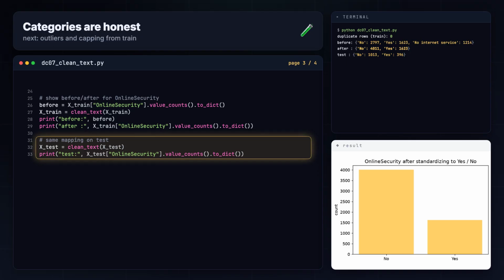Categories are honest now. Next we go after the extreme numbers, the outliers in monthly charges, total charges and tenure. And we'll learn the caps from train.